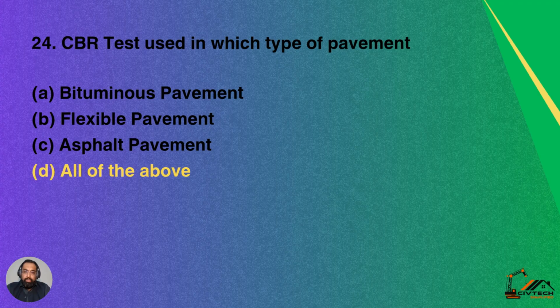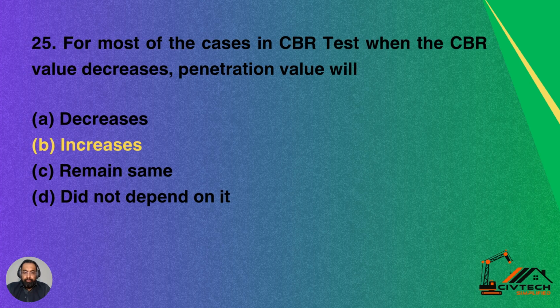Then we have question number 24. CBR test used in which type of pavement? CBR test would be used for which sort of pavement? Option A, bituminous pavement. Option B, flexible pavement. Option C, asphalt pavement. So all of these are the correct answer. Option D is the correct answer for this question, which is all of the above. So CBR is used in case of flexible pavement or the bitumen pavement or asphalt pavement. So option D is the correct answer for this question.